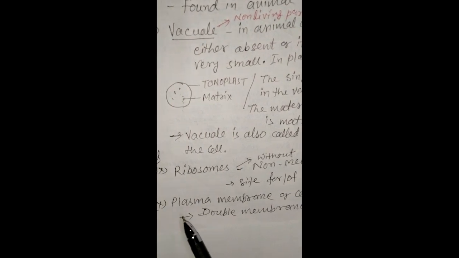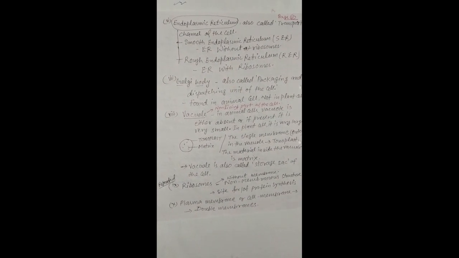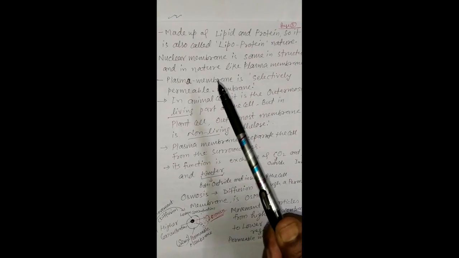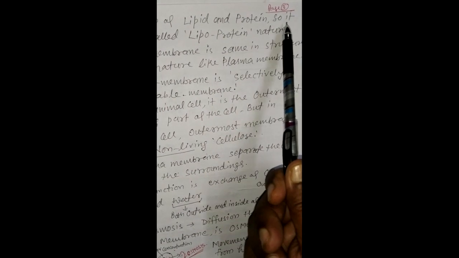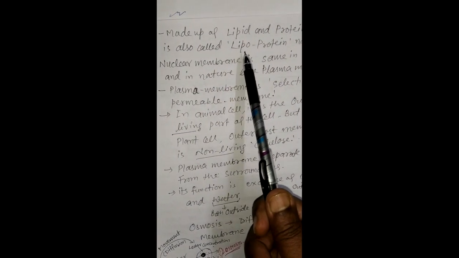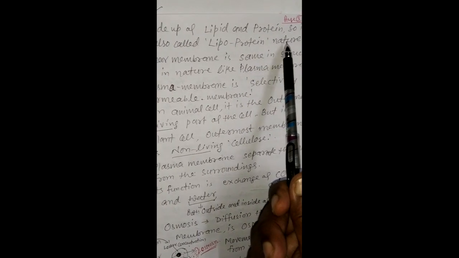Next, tenth, plasma membrane or cell membrane. It is a double membrane. Plasma membrane is made up of lipid and protein, so it is also called lipoproteinaceous in nature.